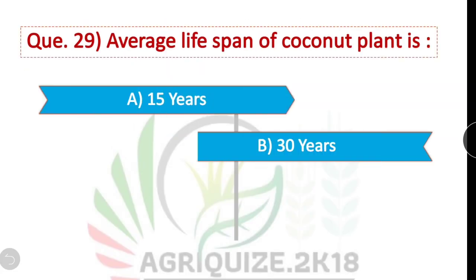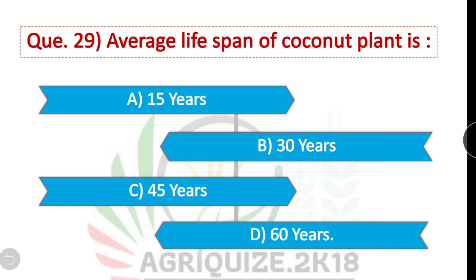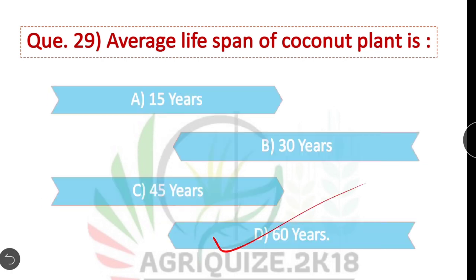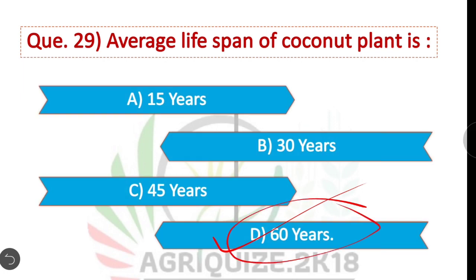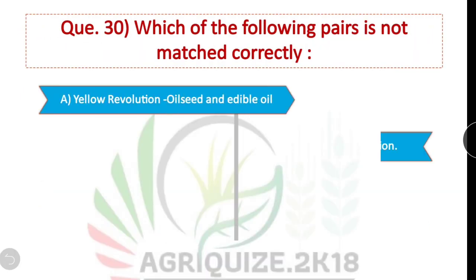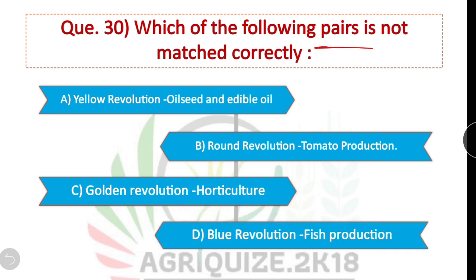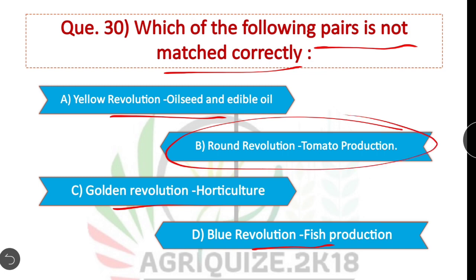Question 29. Average lifespan of coconut plant is. The average lifespan of coconut plant is 60 years. Option D is correct. Question number 30. Which of the following pairs is not matched correctly? Here, yellow revolution, oilseed production is correct. Golden revolution, horticulture is correct. Blue revolution, fish production is correct. But option B is not correct, that is, round revolution is related to potato production, hence option B is not correctly matched.